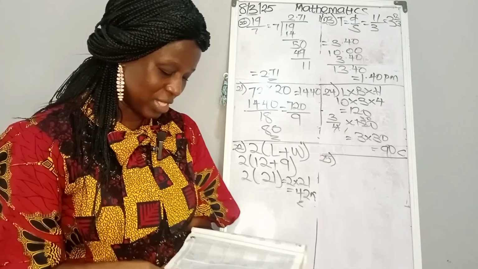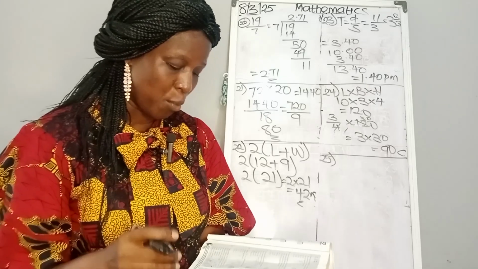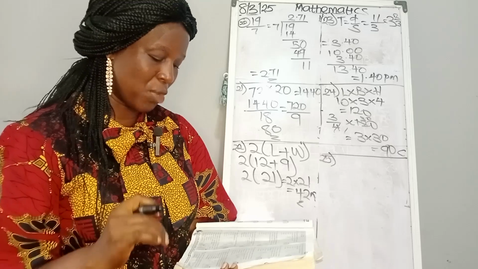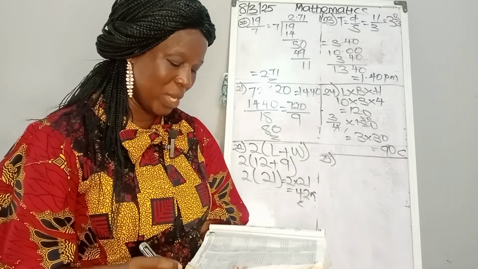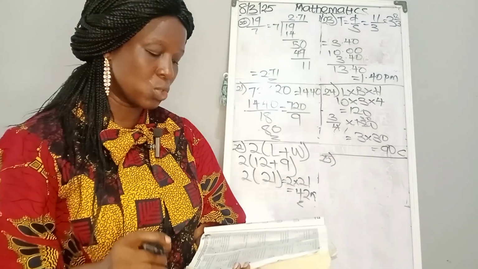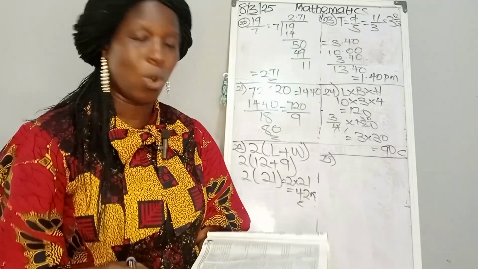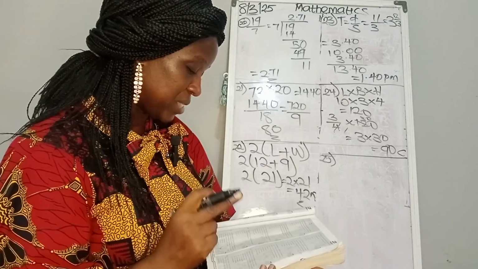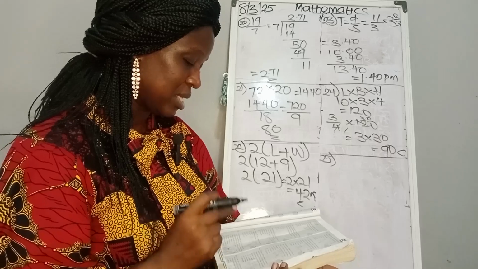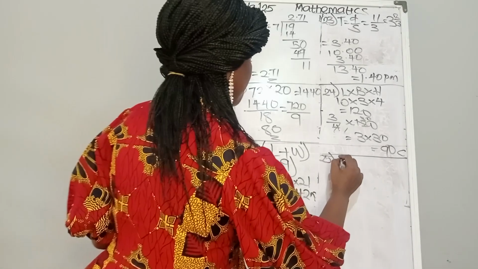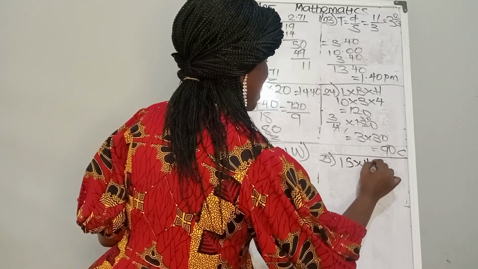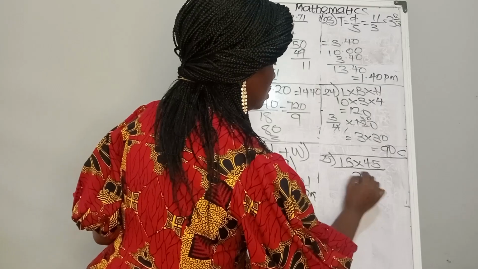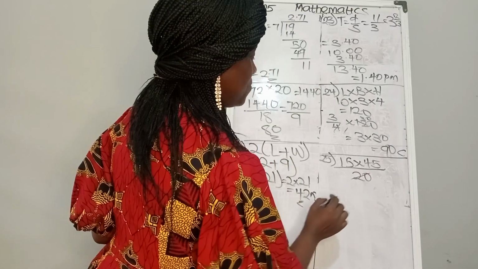Number 25 says, if 15 post office workers sorted a bag of letters in 45 minutes, how long will it have taken 20 workers to sort the bag of letters working at the same rate? We have done a question like this. So we are told that 15 post office workers were able to work for 45 minutes. That would be 15 times 45. And the question is, how long will it take 20 workers? So let's cut. 5 here, 4.